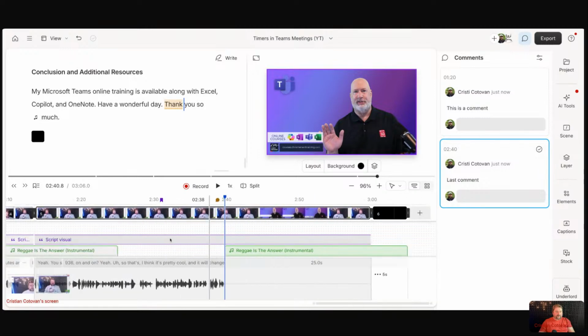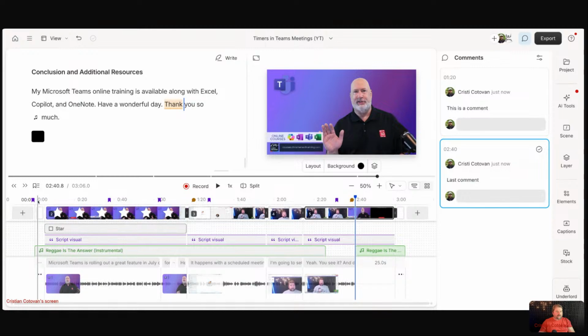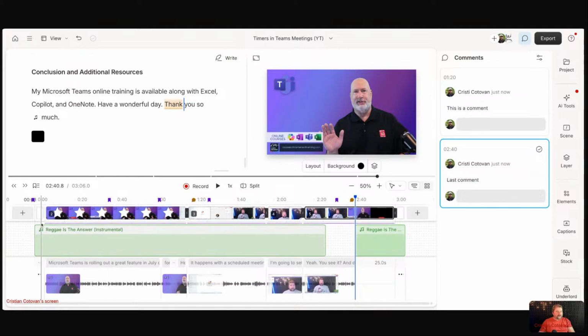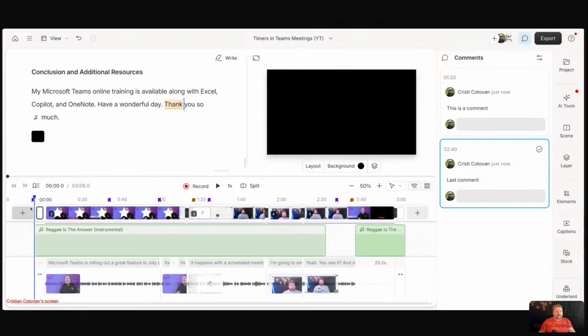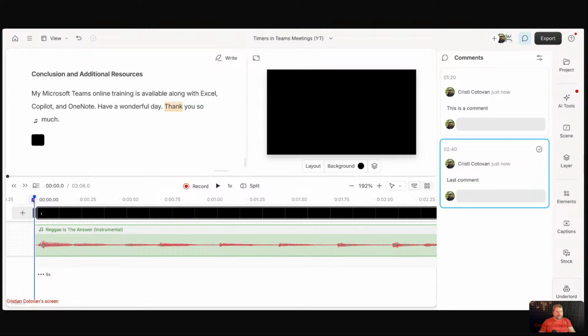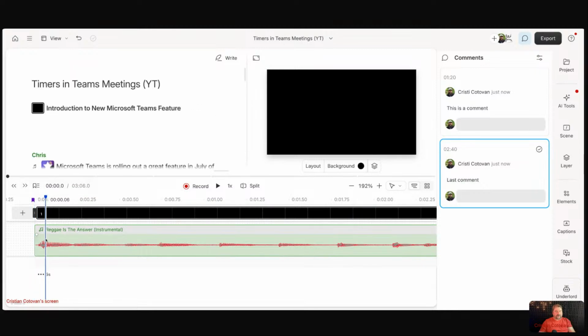If I zoom out all the way, you will see all of those elements. I've got markers, I've got comments. One thing that I don't see is when things kind of overlap. Like I've got a marker and music down here, and you can see the music doesn't show up. So if you zoom in enough there, the music doesn't show anymore. If I move the music, now that indicator's moved. So I guess markers have priority. I don't know. They should maybe show both somehow. Kind of a display problem there.